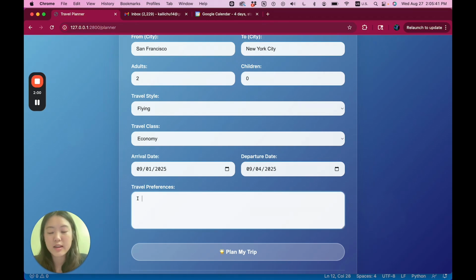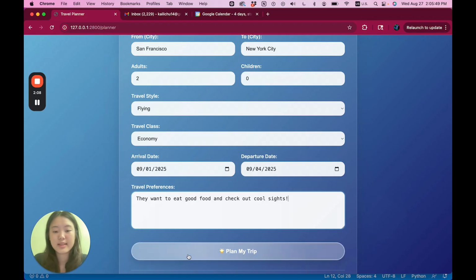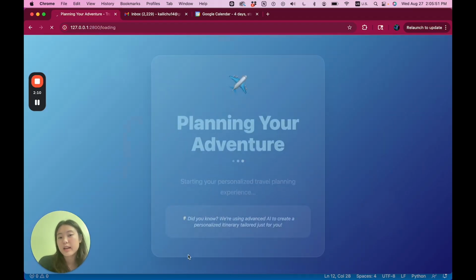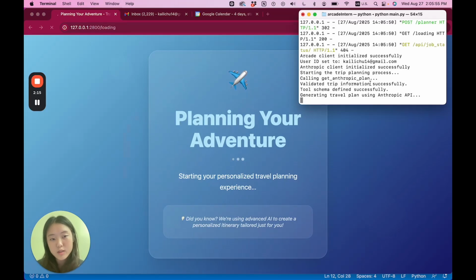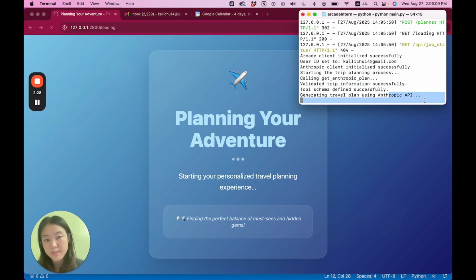So they want to eat good food and check out sites. And then here it'll just plan your trip and everything will be going through the terminal. As you can see, the Arcade client is successfully initialized, and then it's starting the trip planning process, validating all that information, and then generating that travel plan using Anthropic API.